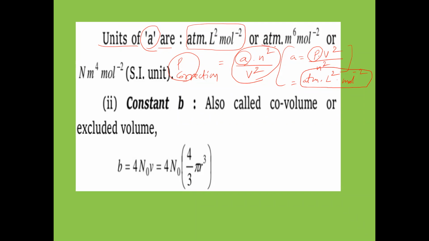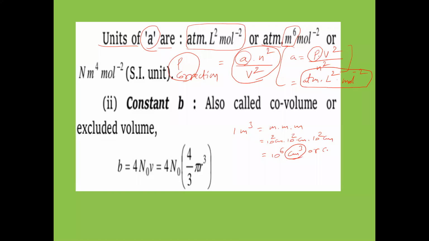Otherwise, we can write atm meter power 6. Why? 1 liter is equal to what? In place of liter, we generally write 1 meter cube, which is meter into meter into meter. So 10 power 2 centimeters into 10 power 2 centimeters into 10 power 2 centimeters equals 10 power 6 centimeter cube, meaning cc.